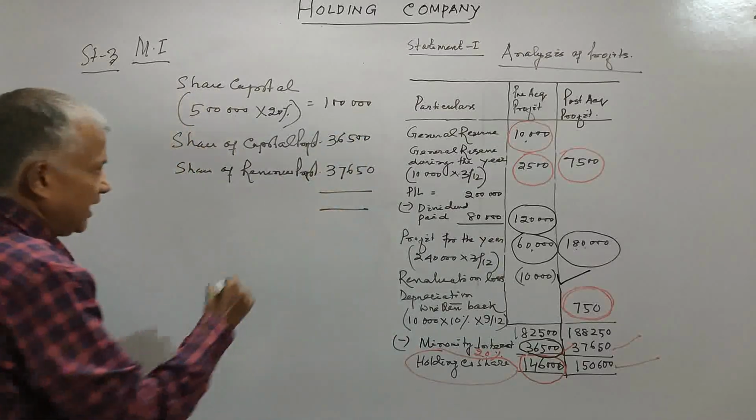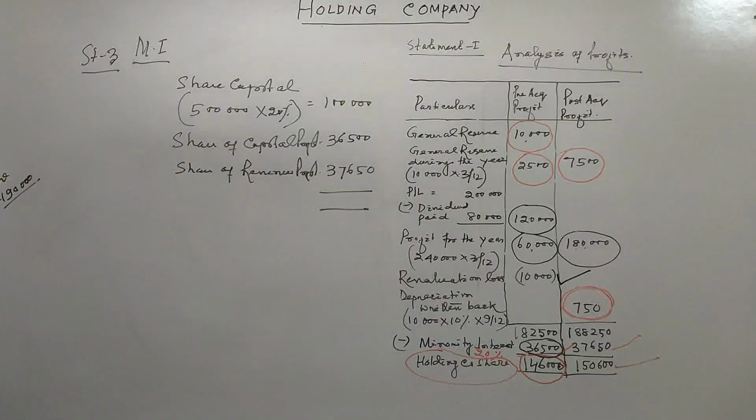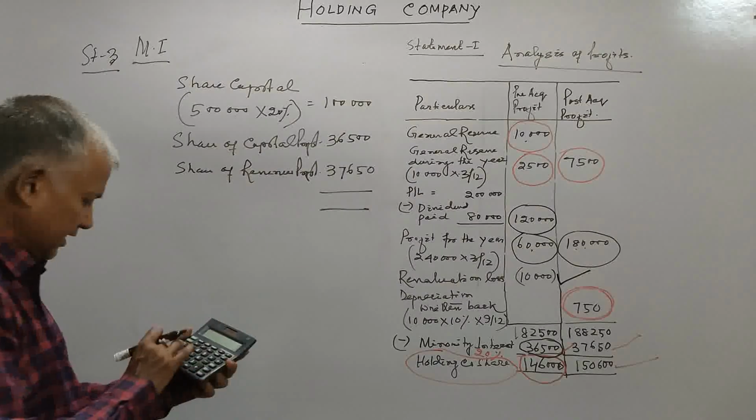So friends, if we add this, we will get the minority interest over here.